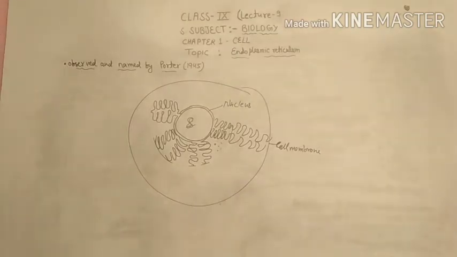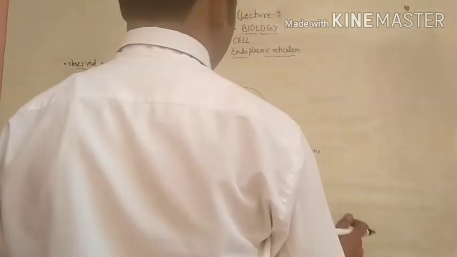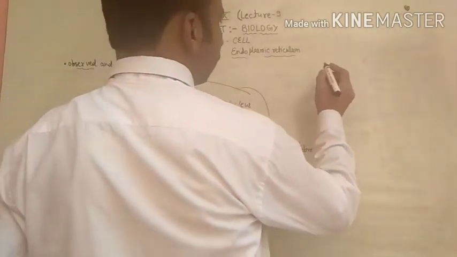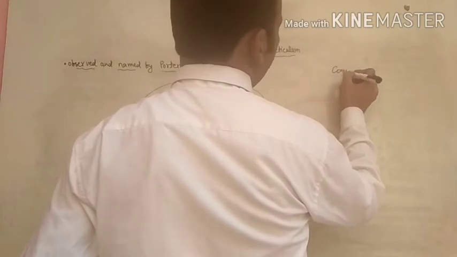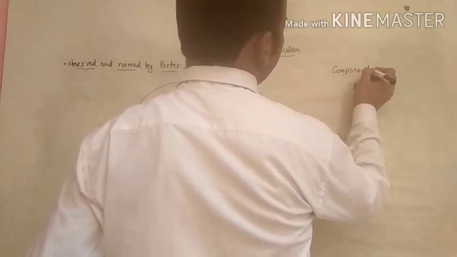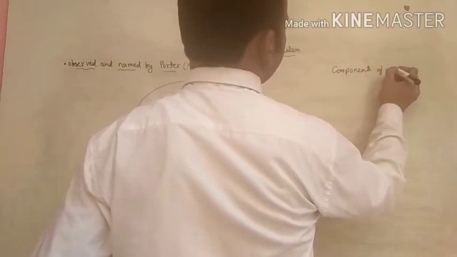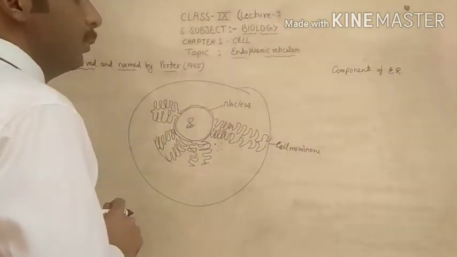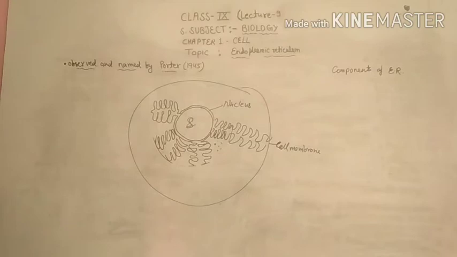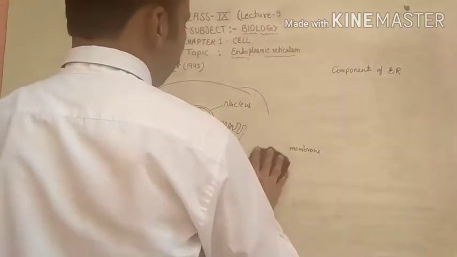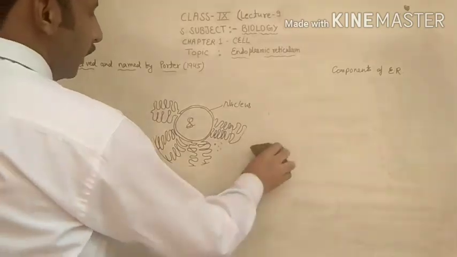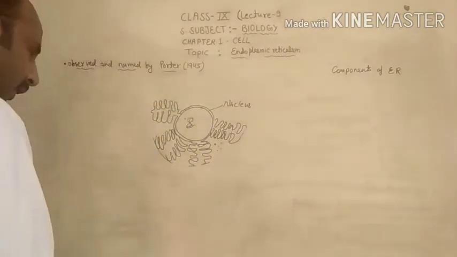Before starting the functions of the endoplasmic reticulum, I would like to tell you about its components. Endoplasmic reticulum, in short form, is called ER.